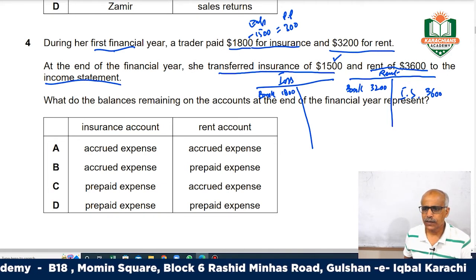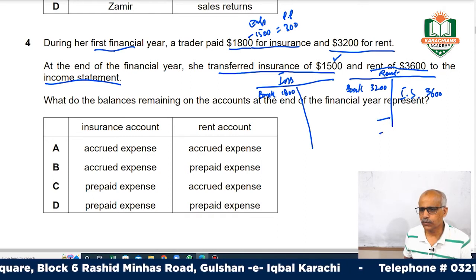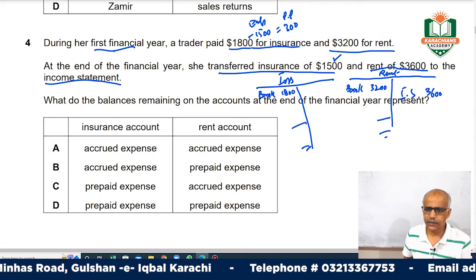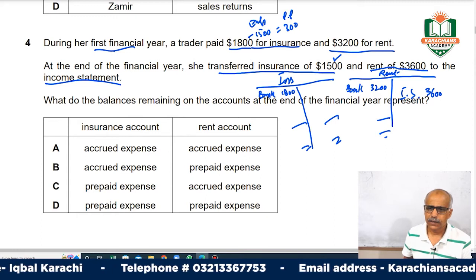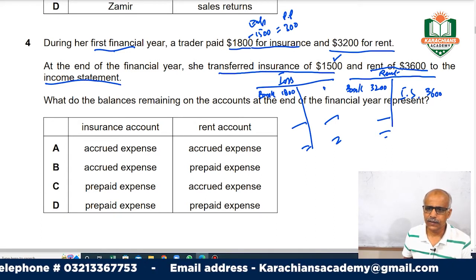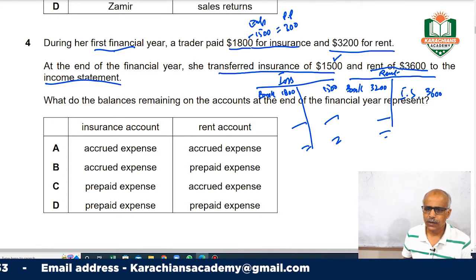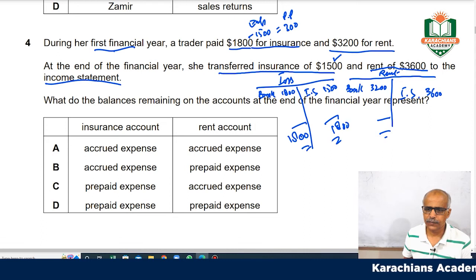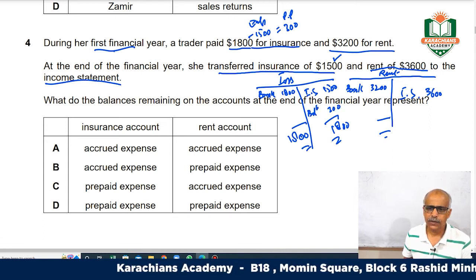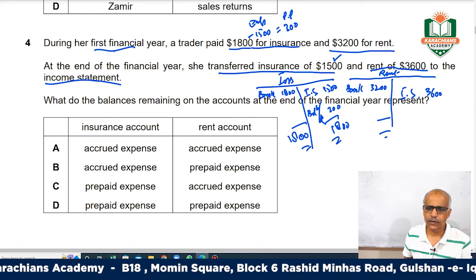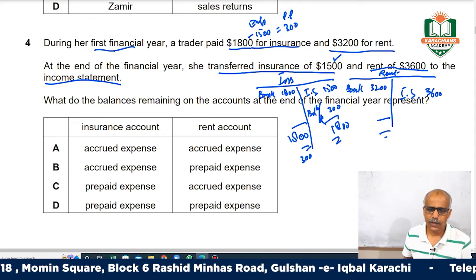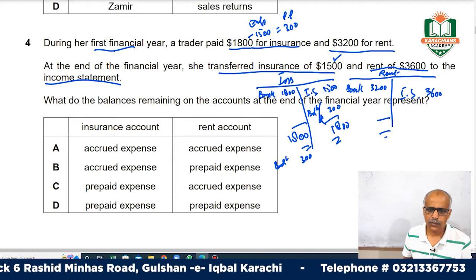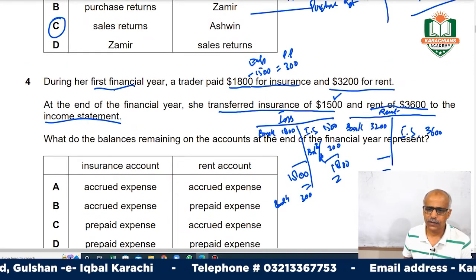So here if you see this 1800, out of this 1500 is charged to the income statement, right? Then 1800 minus 1500, or 300, is your balance brought down. This is carried down.